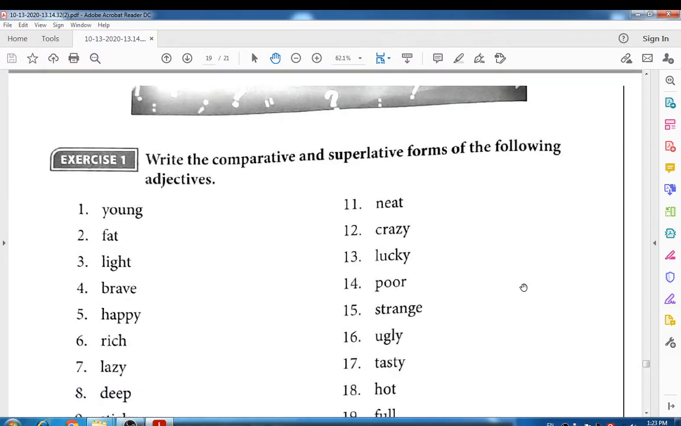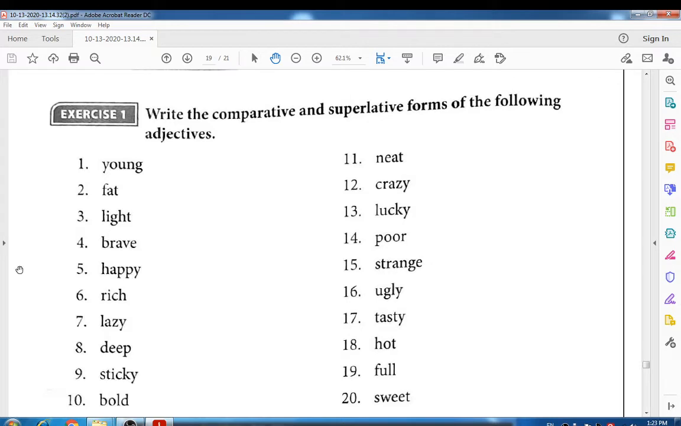Let's see exercise number 1. Write the comparative and superlative forms of the following adjectives. I will help you with the first 5 adjectives, and the others you have to make on your own. Young becomes younger and youngest. Fat becomes fatter, fattest. Here the consonant is single, so you have to double it, right students? Light becomes lighter, then brave becomes braver, bravest. Happy becomes happier and happiest.